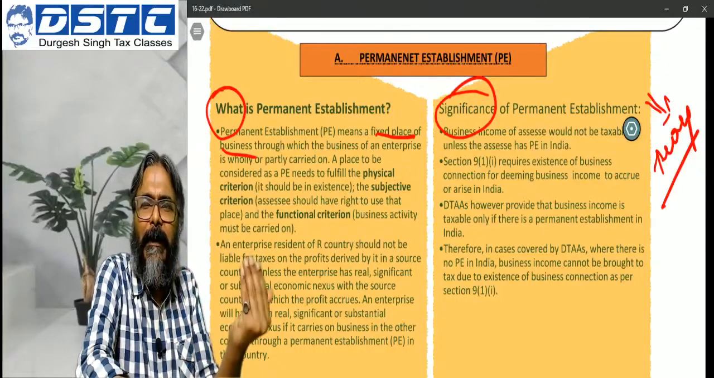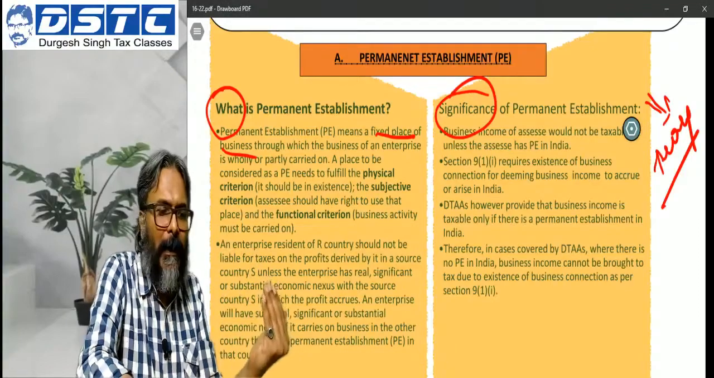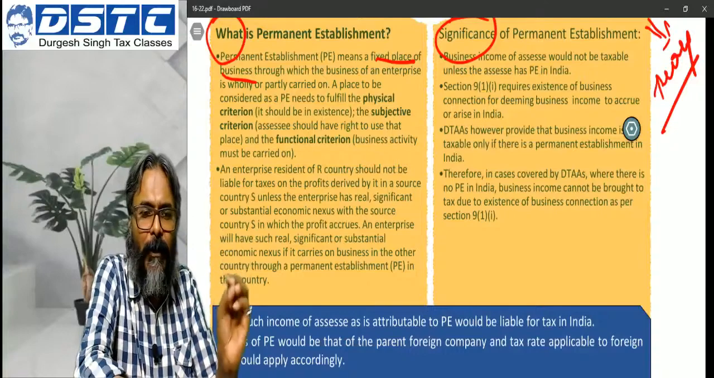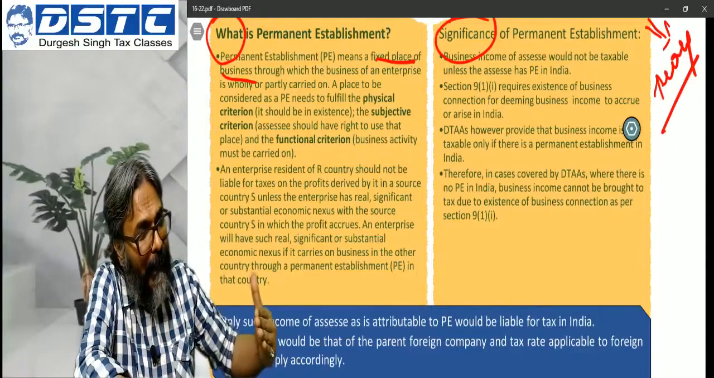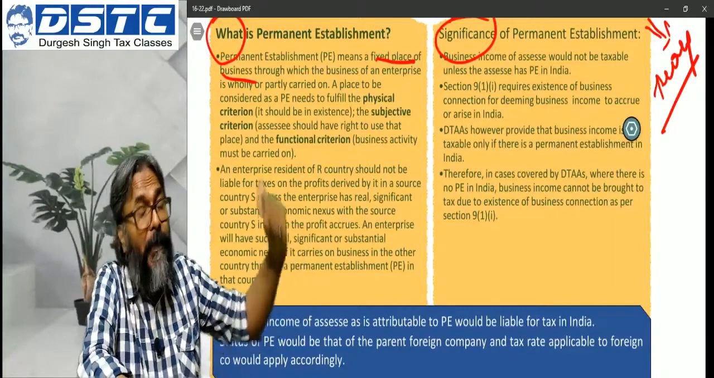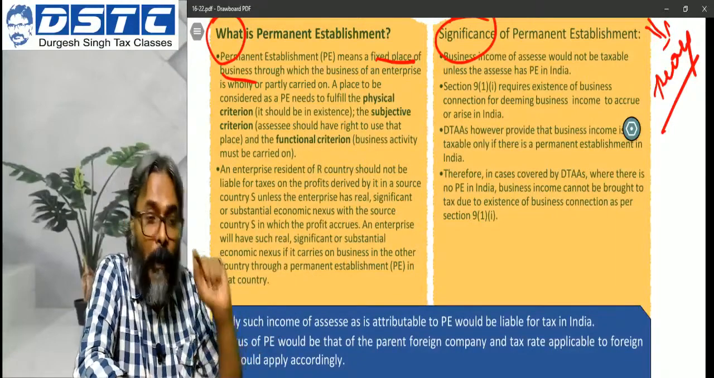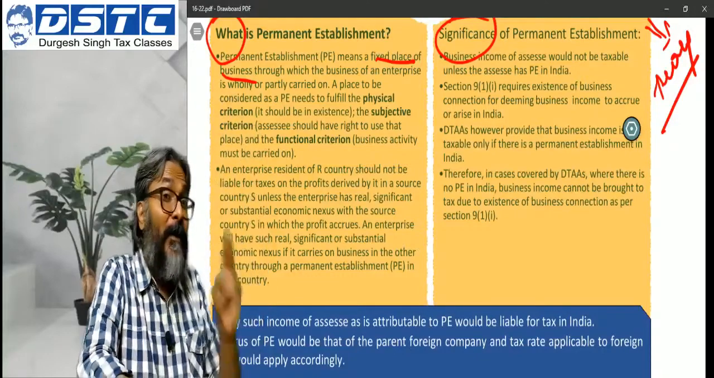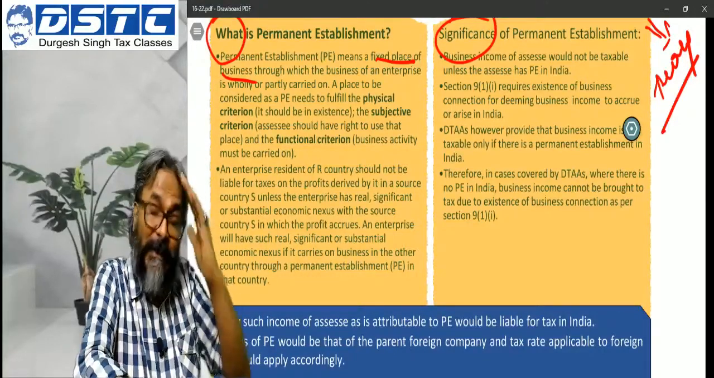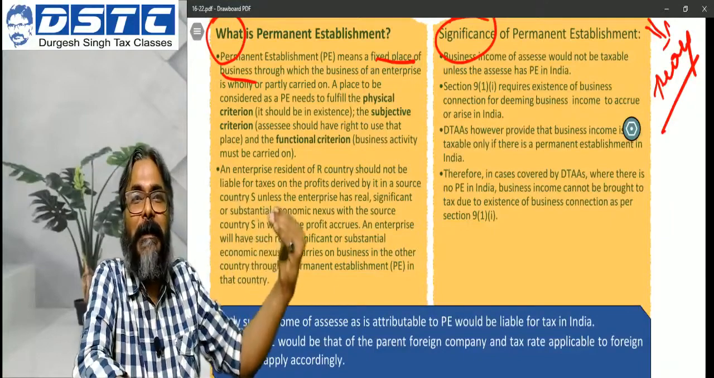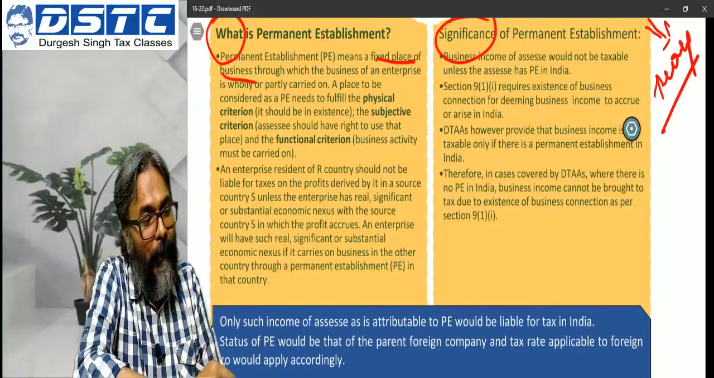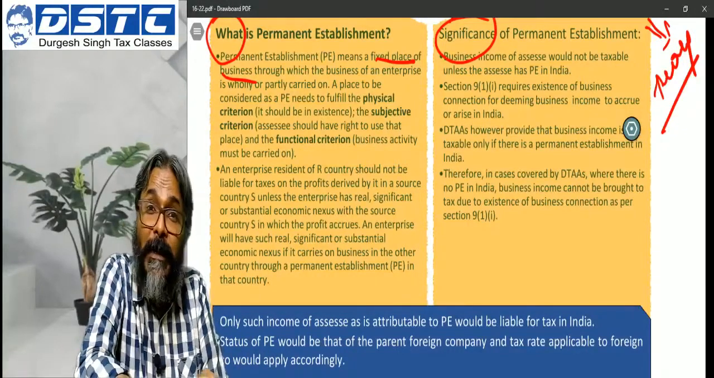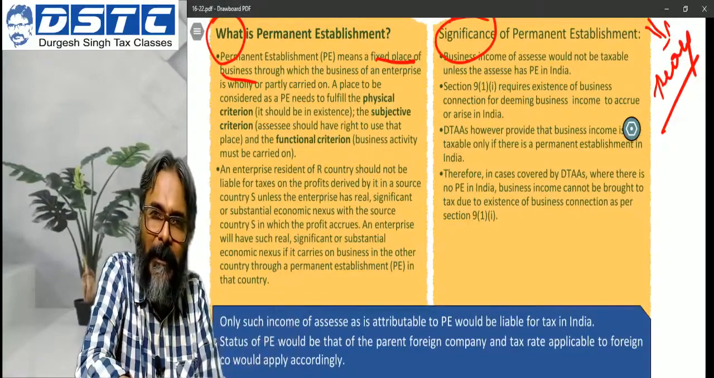The treaty provides the PE as a concept. They are giving you three criteria to identify whether the PE exists or not. Whether a non-resident can be said to have a PE in the source country? Because only if he has got a PE in the source country, the non-resident's business income, not royalty income, business income, is charged to tax. Where? In the source country. Which is the source country? Whatever is the source country as per the treaty.